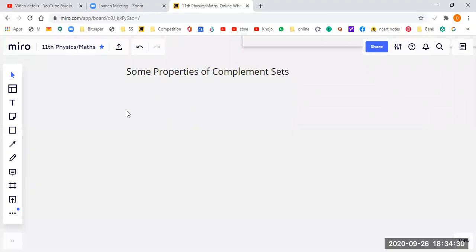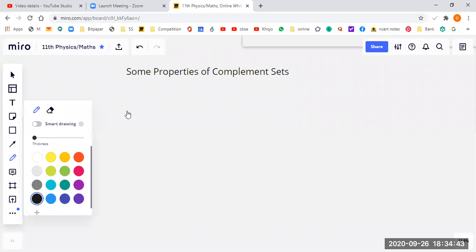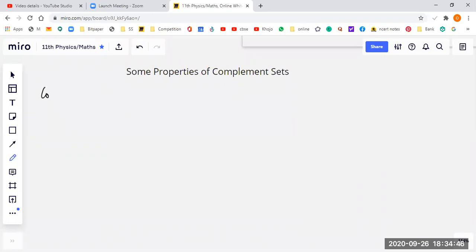Hello students, so let's prove and understand some properties of complement sets. First is complement laws. So let's see what the properties are. The first property is A union A complement is equal to the universal set.